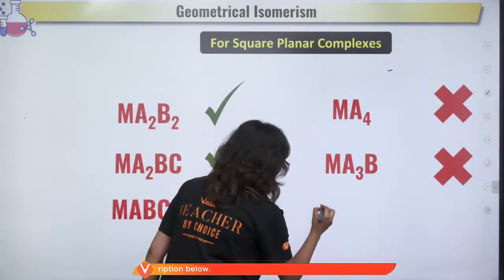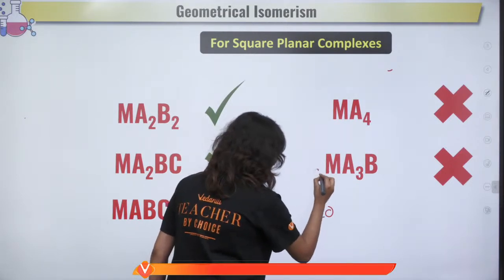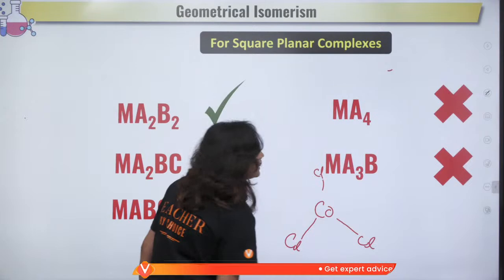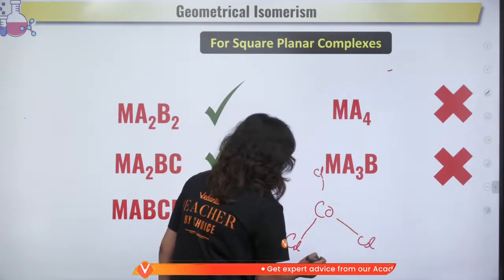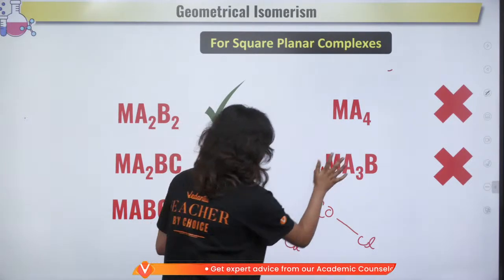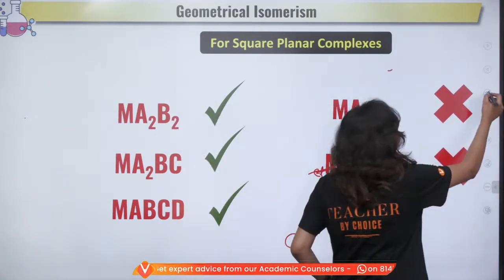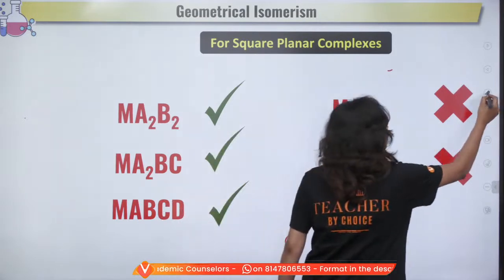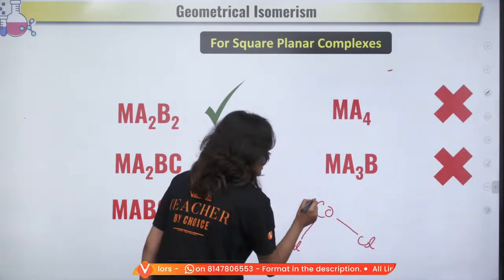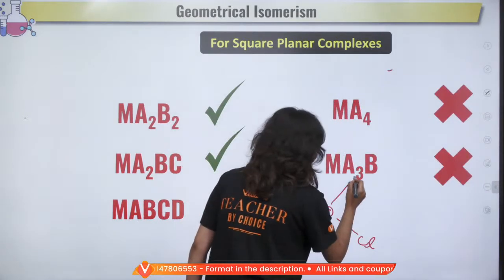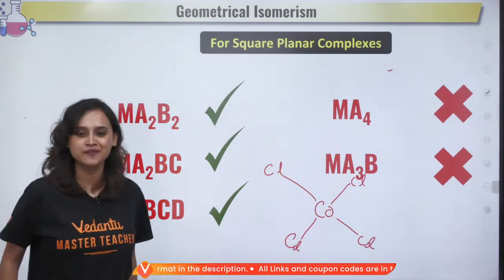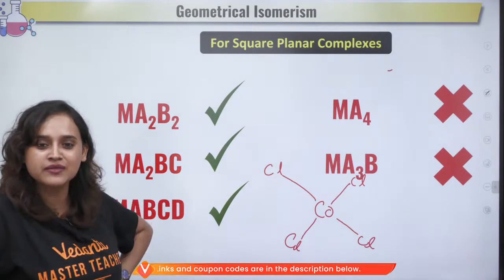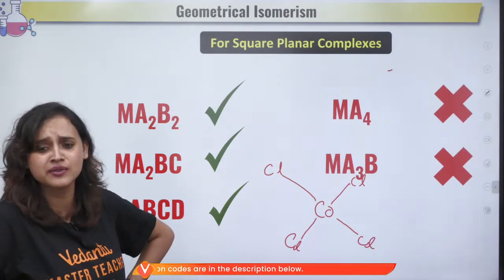Let me explain this. See, CO, Cl, Cl, Cl, okay? Tell me, aren't all of them same, Aishu? You tell me, how will the geometrical isomerism be visible?